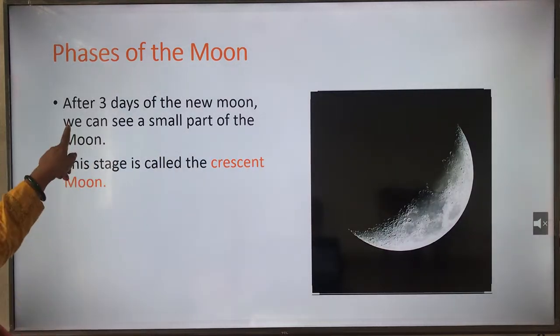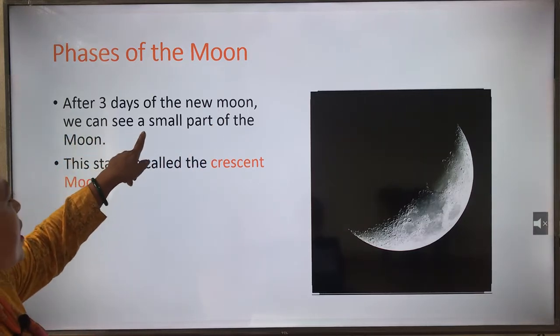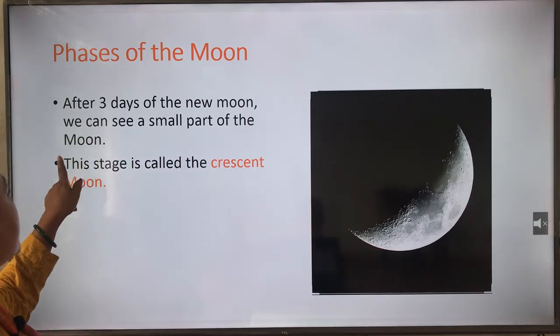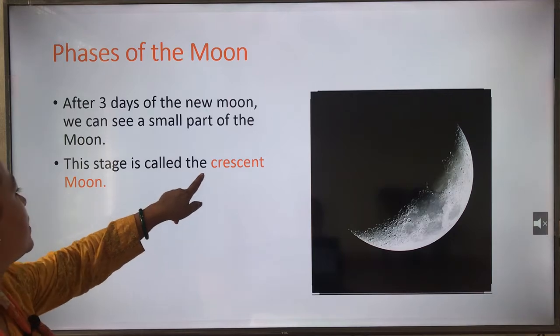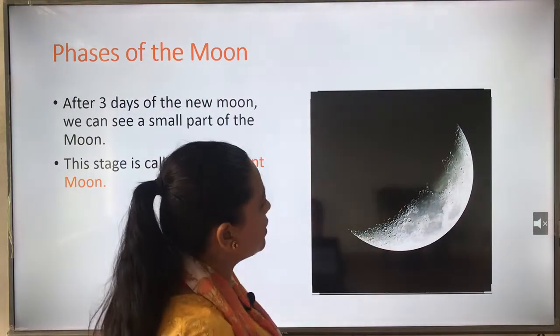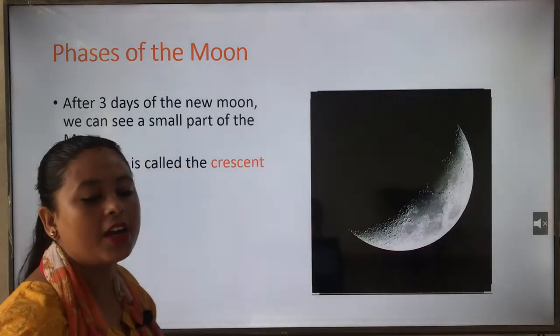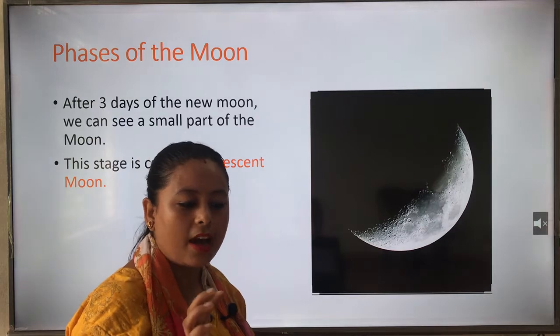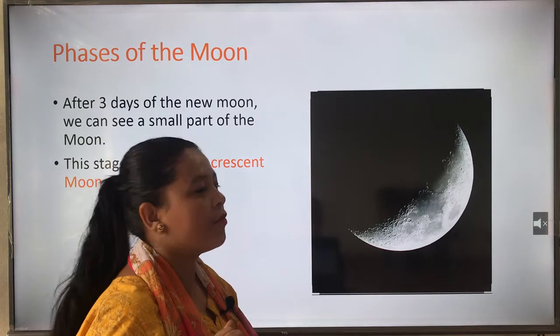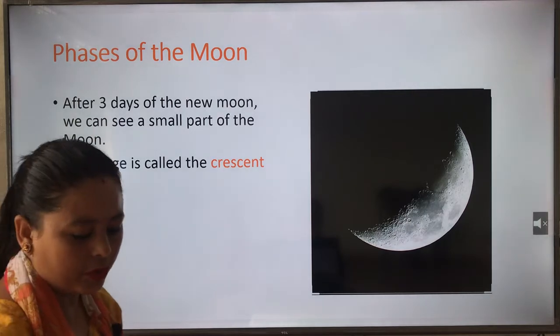Next one is, after 3 days of the new moon, we can see a small part of the moon. This stage is called the crescent moon. So, you can see the picture here, this is called crescent moon. After 3 days of the new moon, some part of the moon can be visible. So, that phase of the moon is called crescent moon.